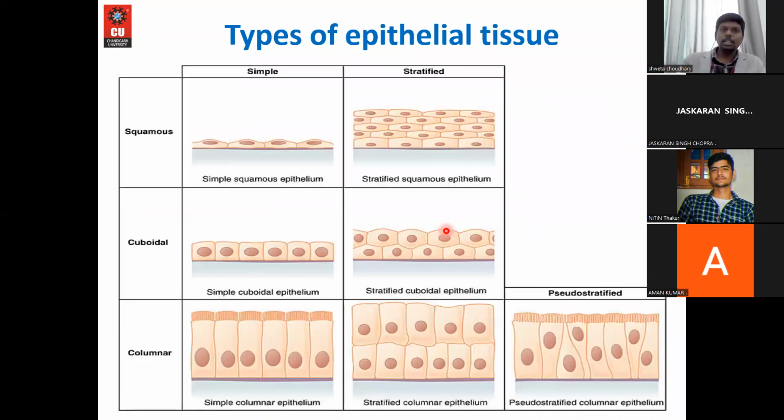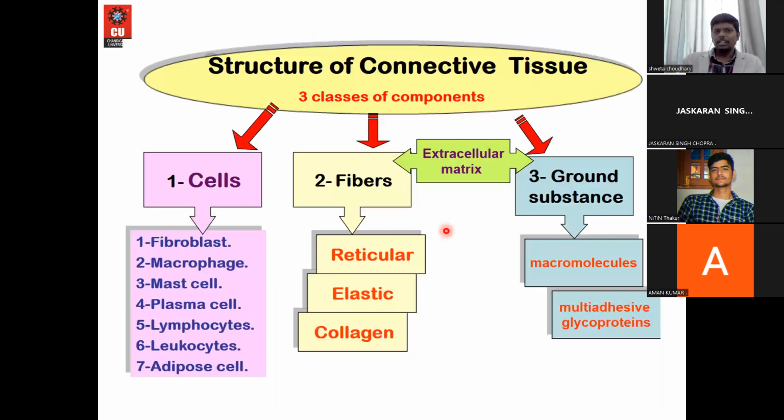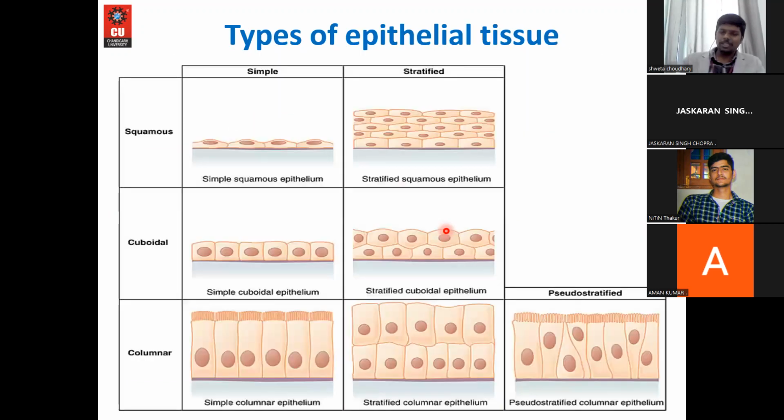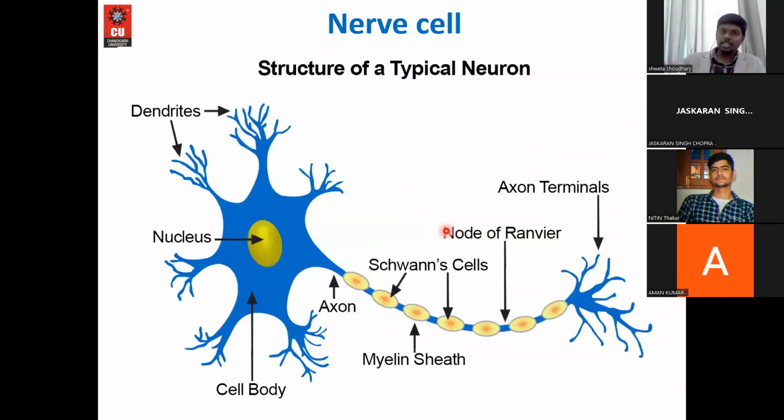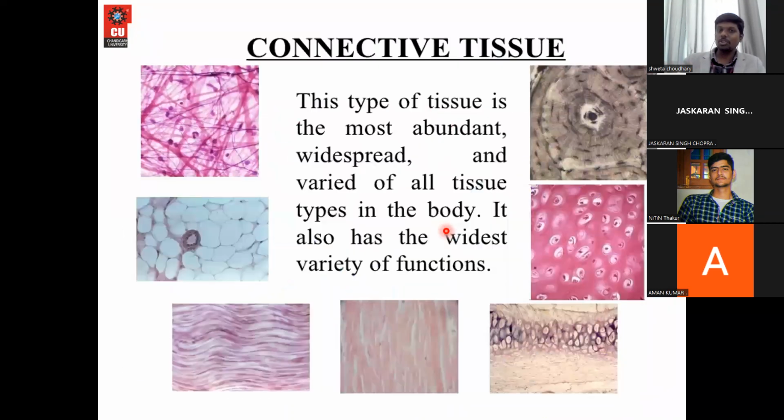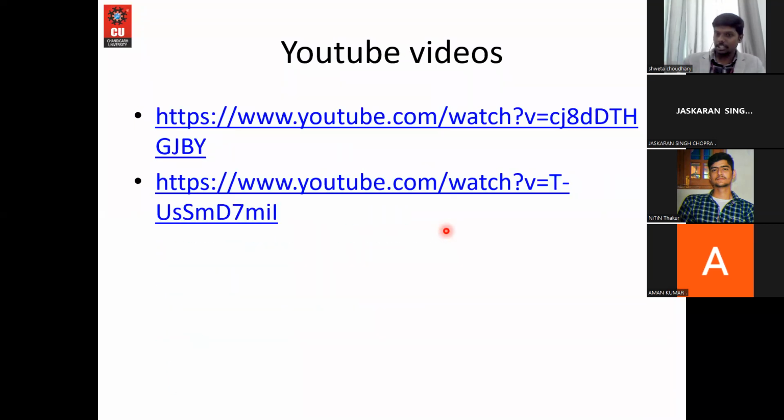So like I have given here, types of epithelial tissue: we have squamous, cuboidal, columnar, stratified, pseudostratified, non-stratified. Then we have vascular, avascular, like that. We have many types of epithelial tissue. Then we have many types of connective tissue: cells, fibers, ground substances. I said that we have 3 types. Then we have many types of muscular tissue, types of nervous tissue, glial cells. All these things we will see in the next lecture.